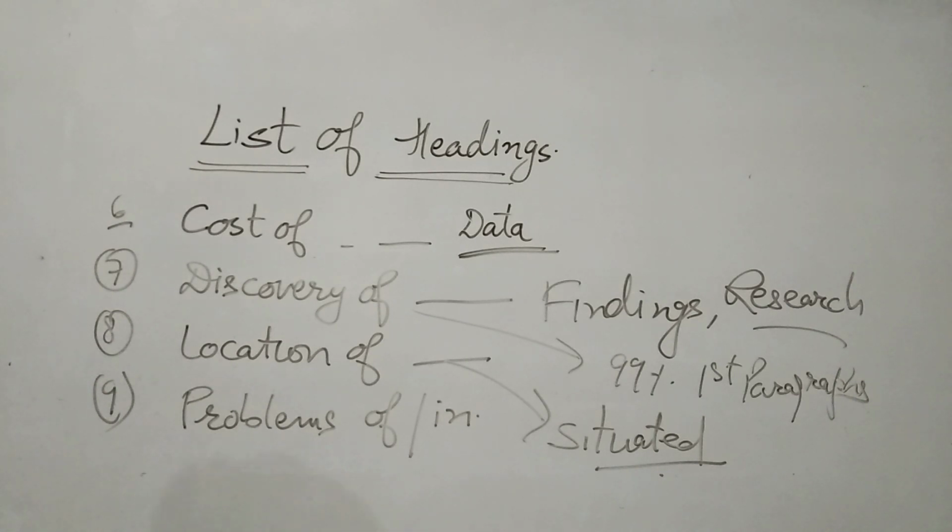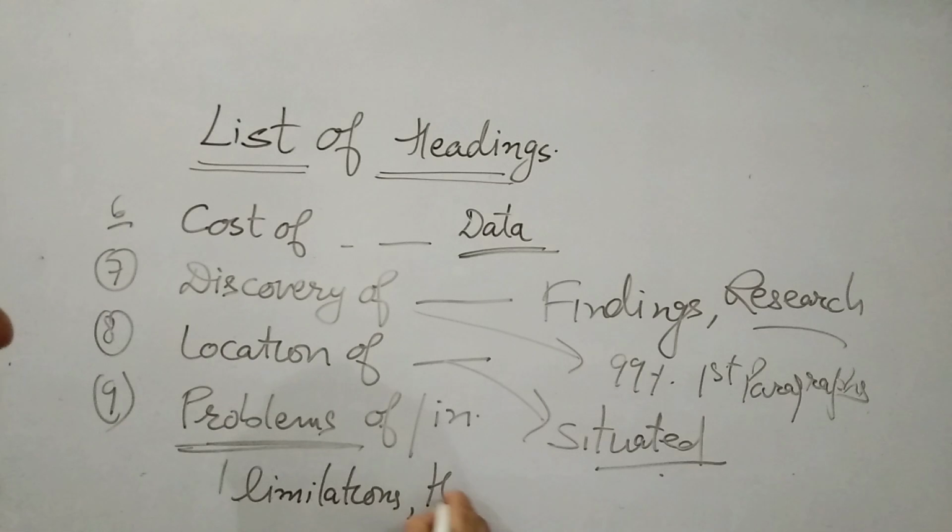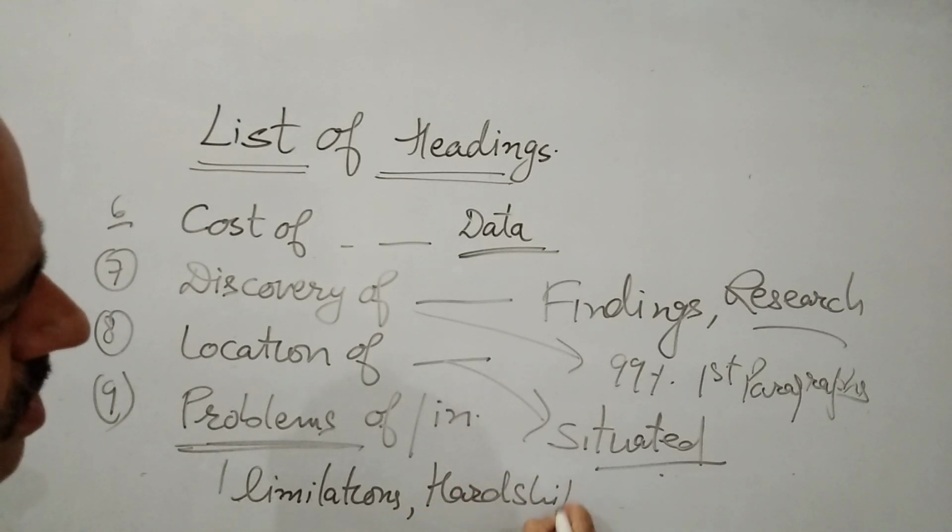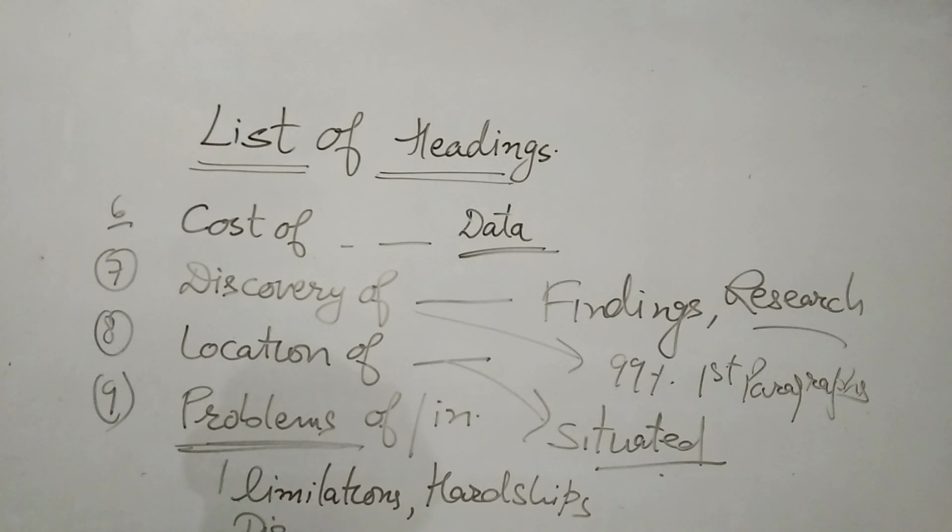Then problems of something. There are certain paragraphs that discuss the problems of any technology or the limitations of any technology. These paragraphs are almost related to drawbacks and limitations. The words could be limitations, hardships, or even disadvantage. So if you find such a sense or parallel wording in that paragraph, it means that they are talking about the problems.